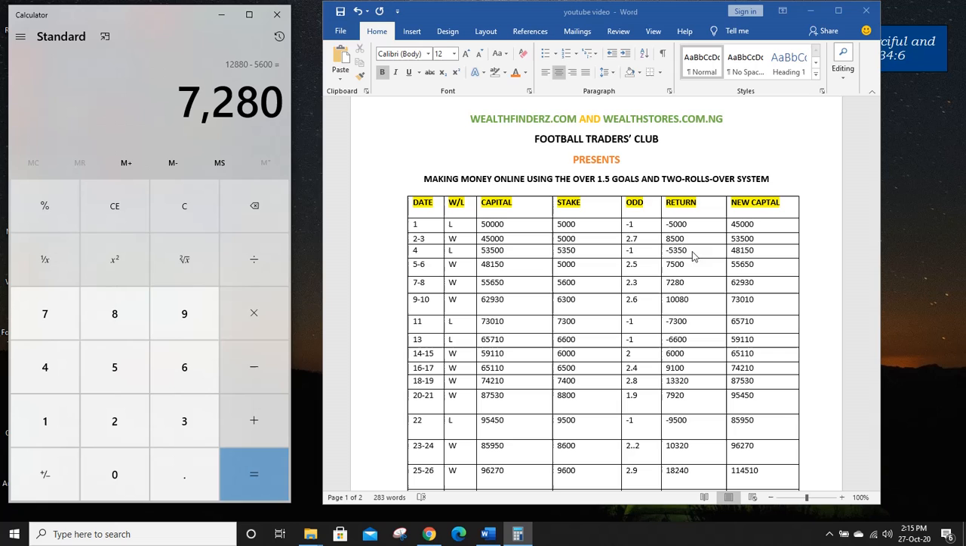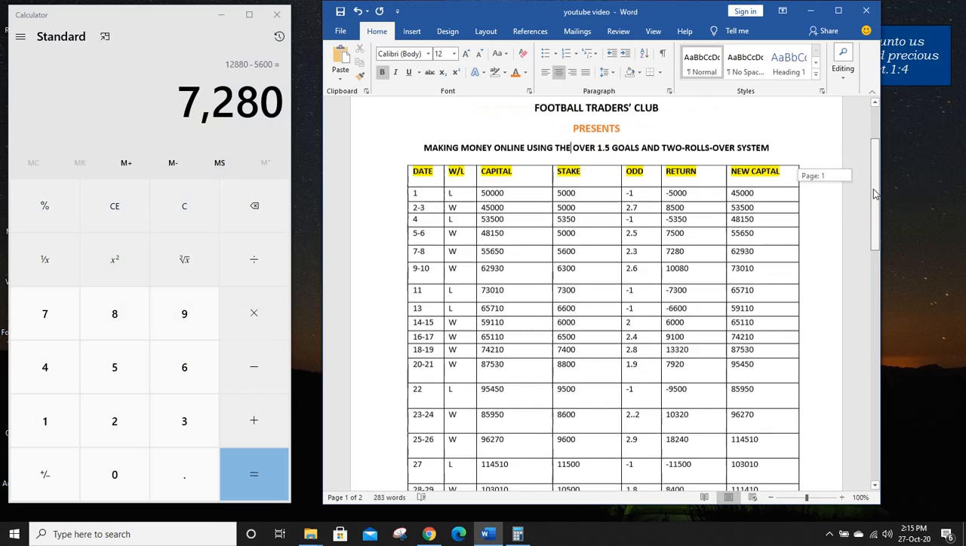Now the 7,280, you add it to your old capital, that gives you 62,930. So the same thing goes on the 9th and the 10th, and you must ensure that you use the two rollovers. The two rollover is very, very important. This is the only way you can beat the bookies. Whereby if you won on a particular day, if that day is the first day of your rollover, then you use it to play the next day, which completes two rollovers. Please always take note of it.